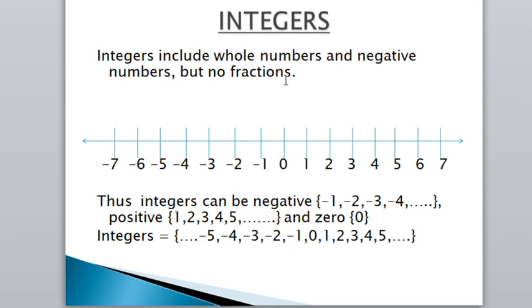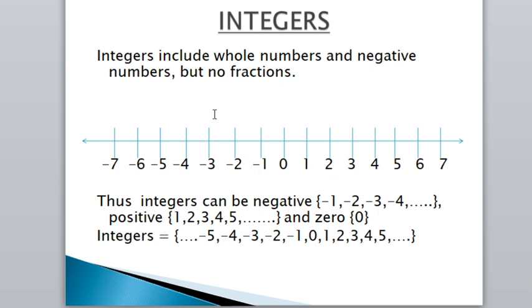Up till now, natural numbers and whole numbers include only positive numbers, but integers include negative numbers also, but no fractions.